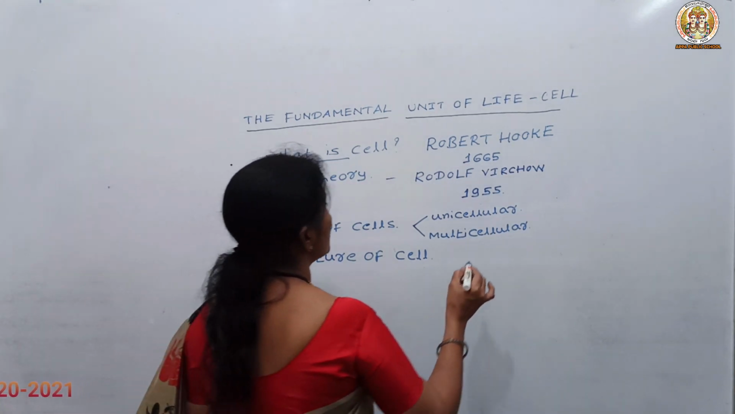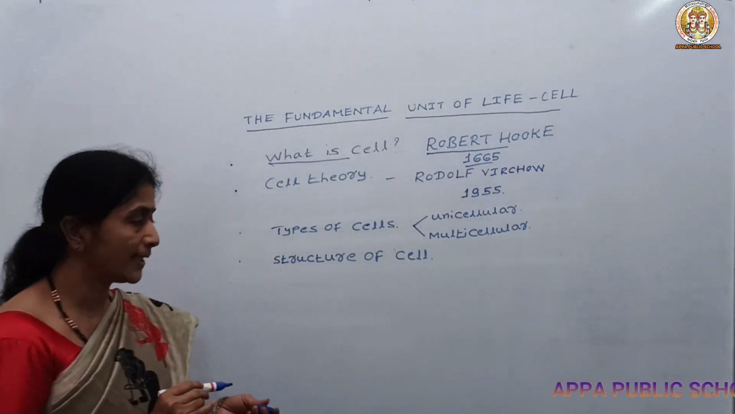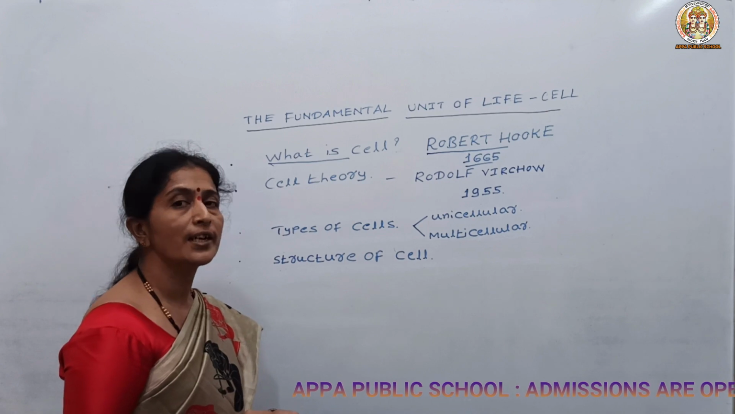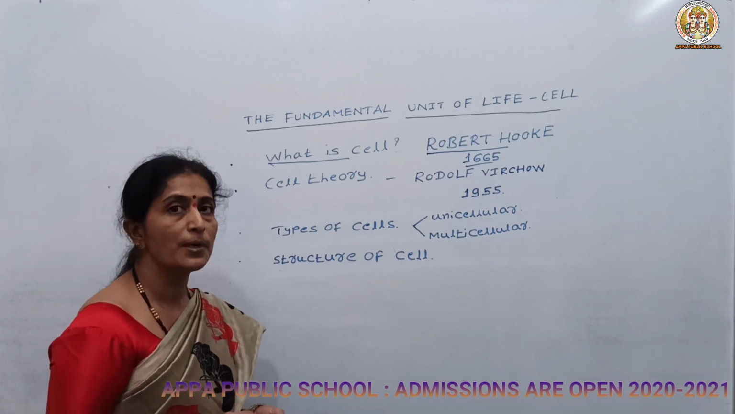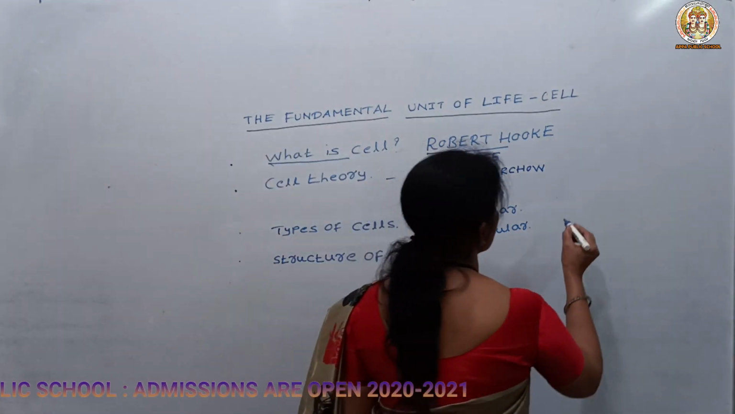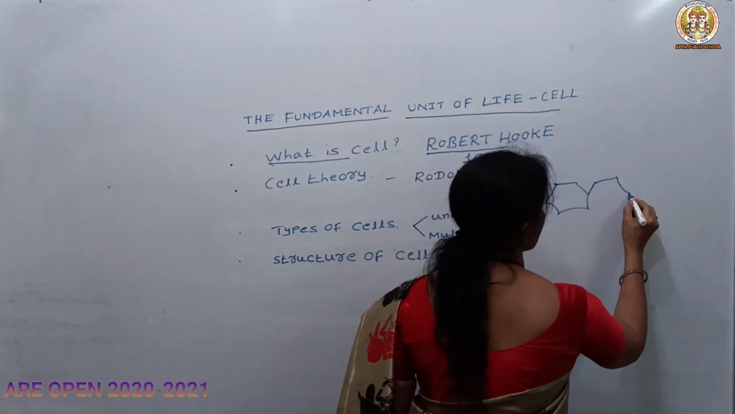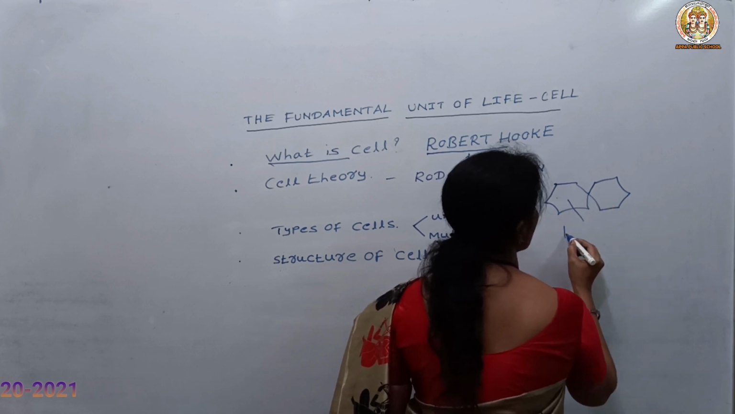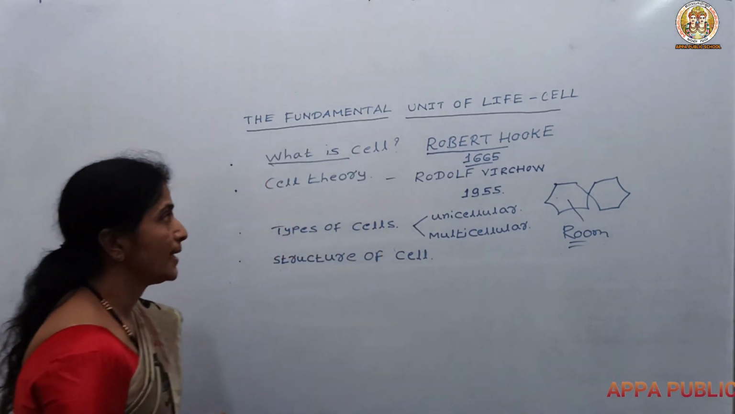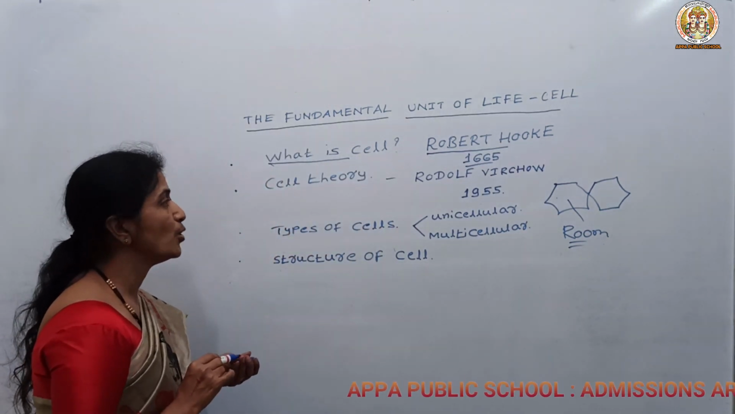So let us know who discovered the cell. Robert Hooke in the year 1665 took the bark of a tree and observed it under a crude microscope. At that time it was not clear, so the cell looked like a honeycomb structure. Each honeycomb structure is called a room or a cell. In this way the discovery of the cell was known.